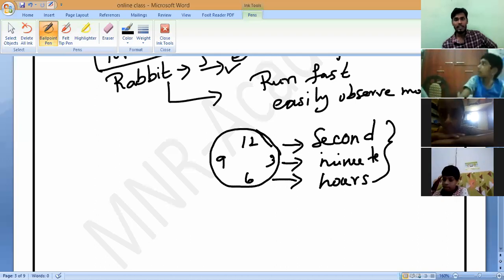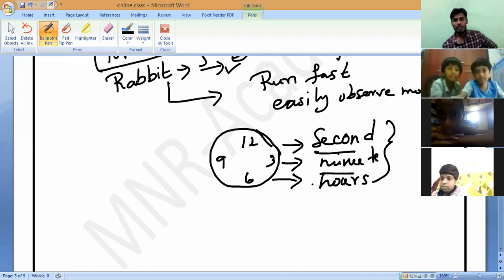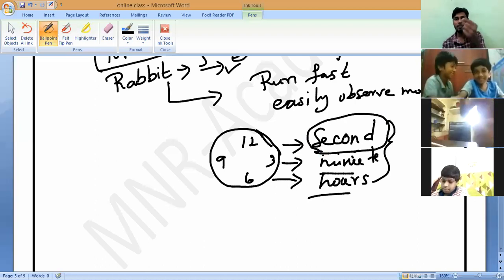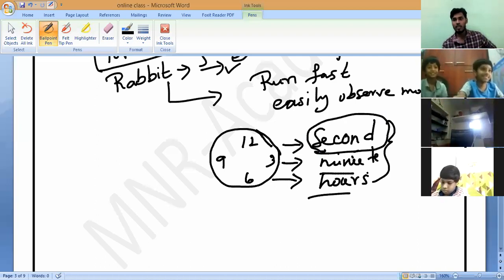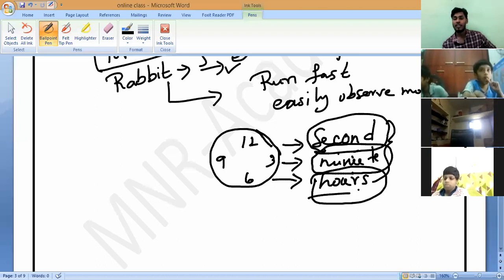Which one are you feeling: seconds, minutes or hours? Seconds. Like that, if you observe for a little more time, then you can observe the motion of the minutes needle also. But if you observe for a minimum of 10 to 15 minutes, then only we can observe the motion in the hours needle.